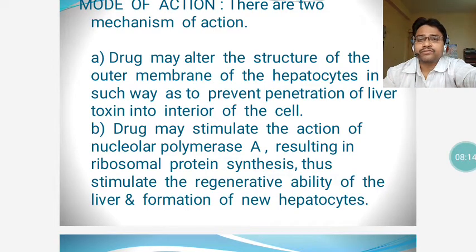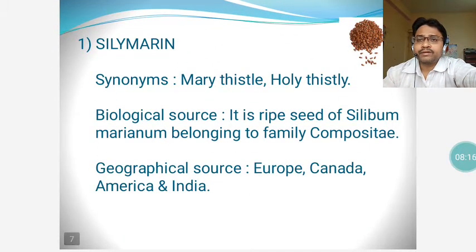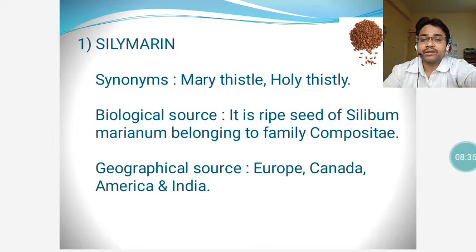Hepatoprotective agents work. Now come to example. The first one is a very important drug, Silymarin. The synonyms of the drug include Mary thistle or holy thistle. The biological source is Silybum marianum, belonging to the family Compositae. It is available in India also.